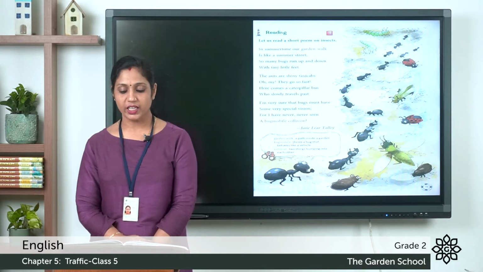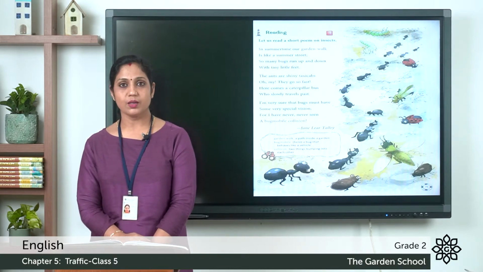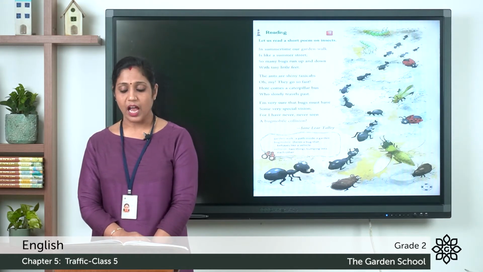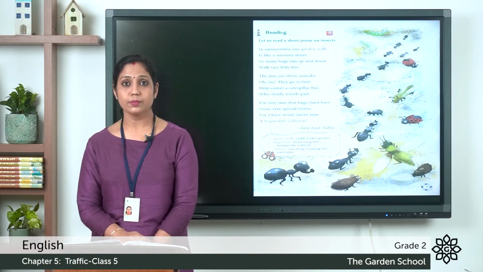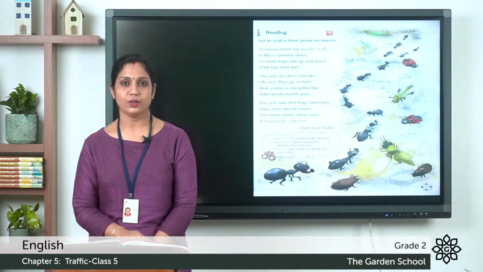The ants are shiny taxi cabs. Oh my, they go so fast. The ants go so fast. Here comes a caterpillar bus who slowly travels past. I'm very sure that bugs must have some very special vision, for I have never seen a bug-mobile collision.